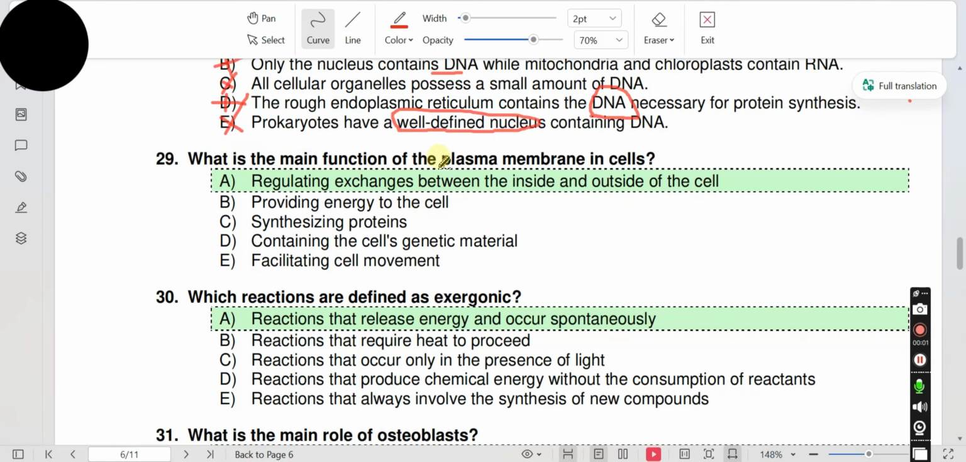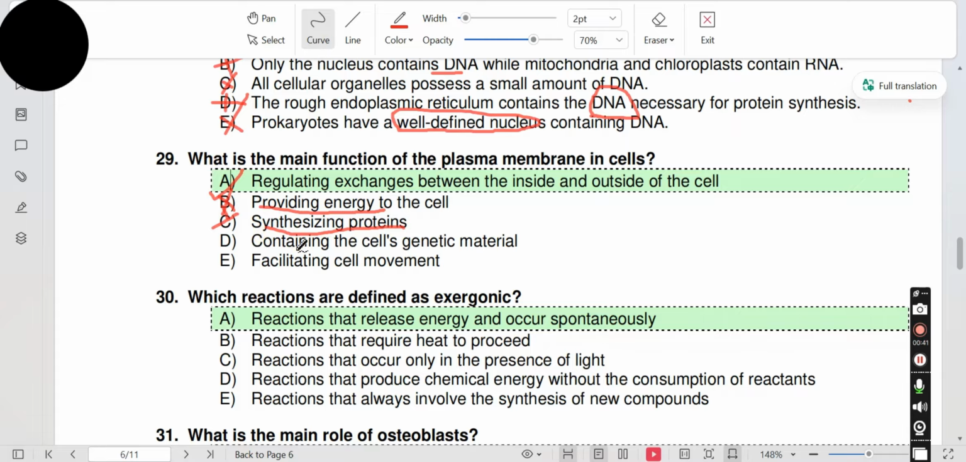29. What is the main function of plasma membrane in cells? Let's read the answers. Option A, regulating exchange between the inside and the outside of the cell. It's the main function of the plasma membrane. So A is correct. Option B, providing energy to the cell. This function is performed by mitochondria. B is incorrect. Option C, synthesizing proteins. Proteins are synthesized by ribosomes. So it is not the function of plasma membrane.